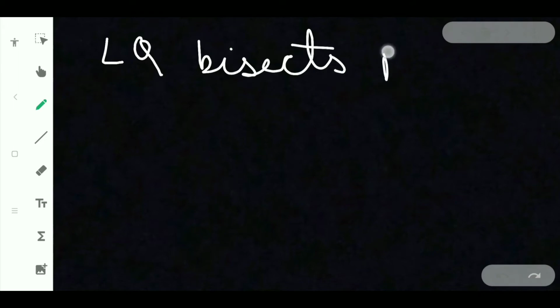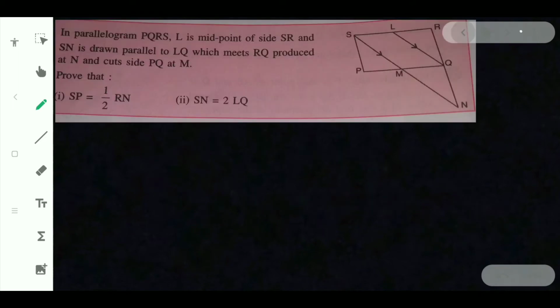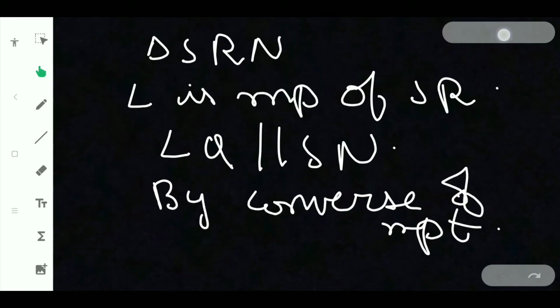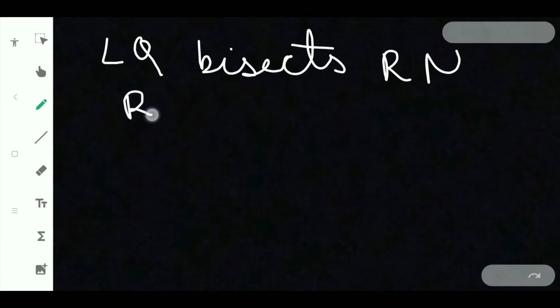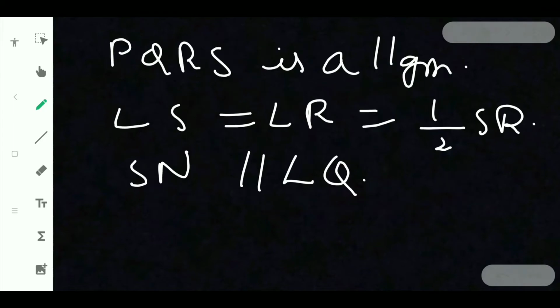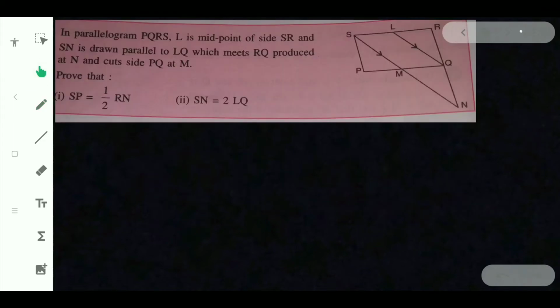LQ bisects RN is nothing but RQ will be equal to QN. So that we got now.